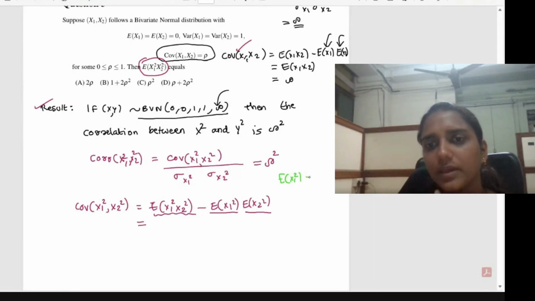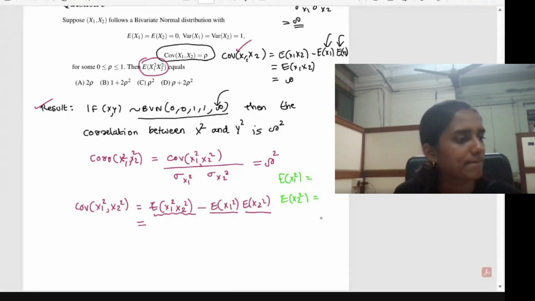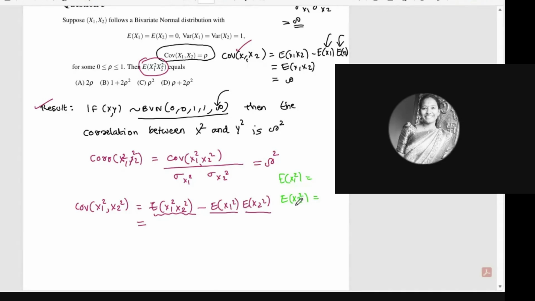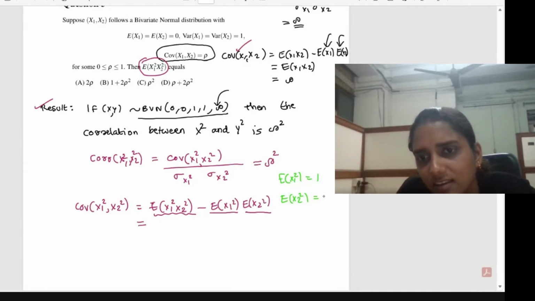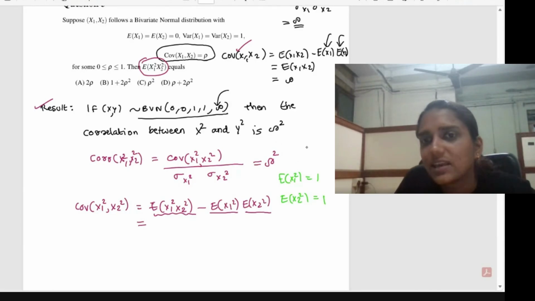Expectation of x1 square will be equal to what? Expectation of x2 square will be equal to what? One. Why? Why this one? So it is already given that expectation of x is equal to 0. So whenever expectation of x is equal to 0, we have the variance of x will be equal to expectation of x square. So this identity will hold.